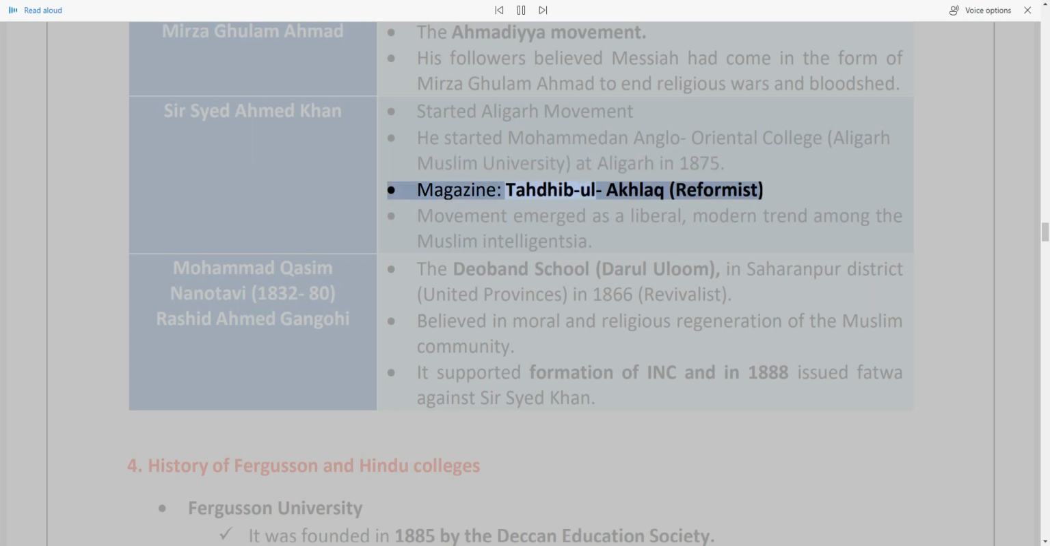Magazine: Tartib-ul-Akhlaq. The reformist movement emerged as a liberal, modern trend among the Muslim intelligentsia. Mohammad Qasim Nanautavi, 1832–80, and Rashid Ahmed Gangohi founded the Deoband School, Darul Uloom, in Saharanpur district, United Provinces, in 1866. It was revivalist and believed in the moral and religious regeneration of the Muslim community. It supported the formation of the INC, and in 1888 issued a fatwa against Sir Syed Khan.